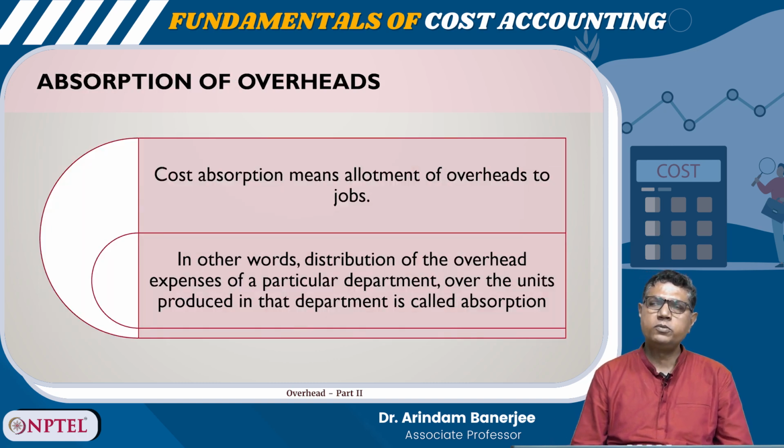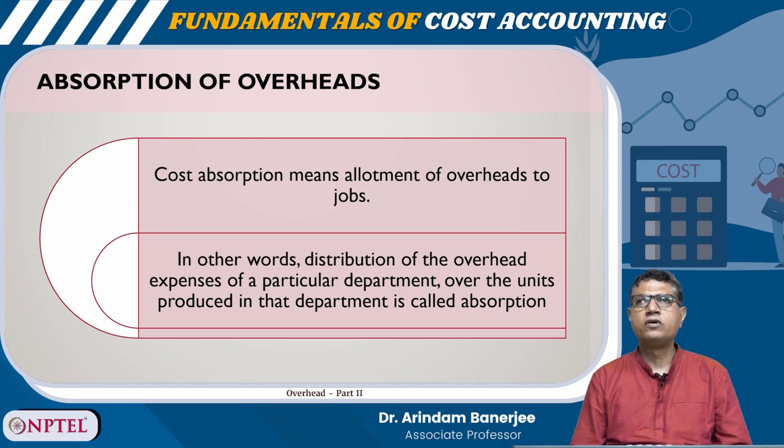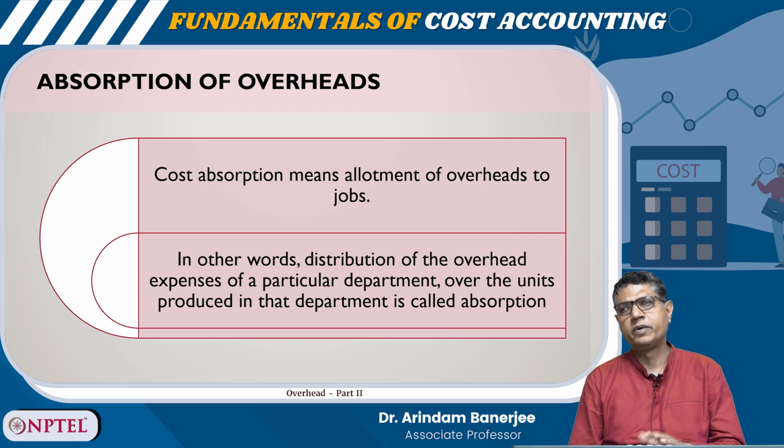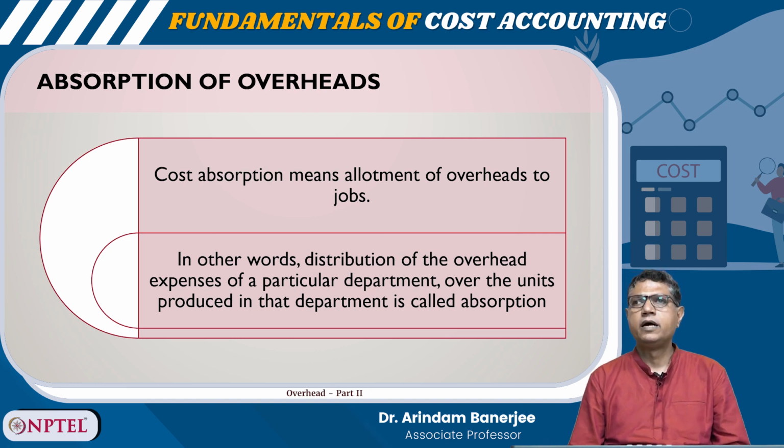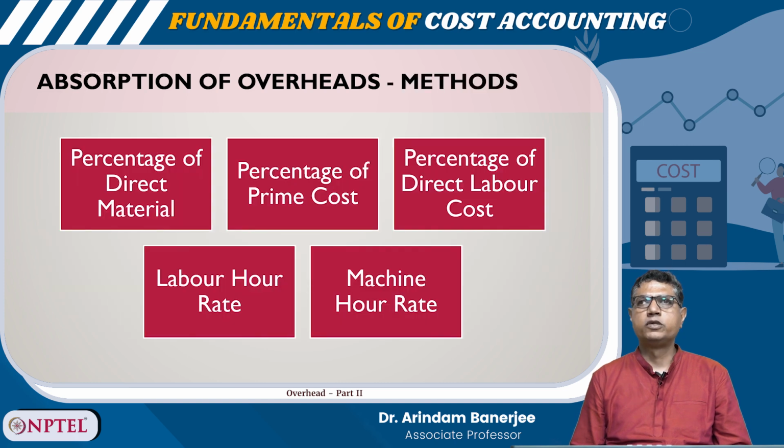Now, absorption of overheads. What is the meaning? Cost absorption means allotment of overheads to jobs. In other words, till now we were allocating it to the departments, now we are absorbing it to the jobs. In other words, distribution of overhead expenses of a particular department over the units produced in that department is called absorption.